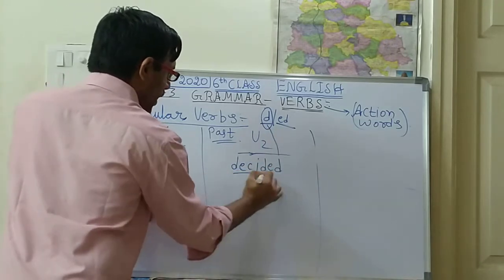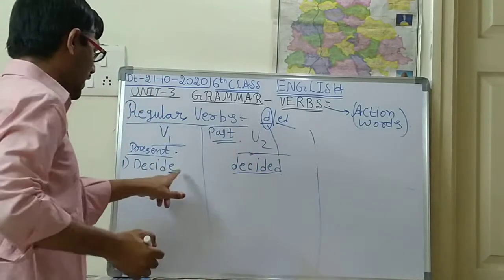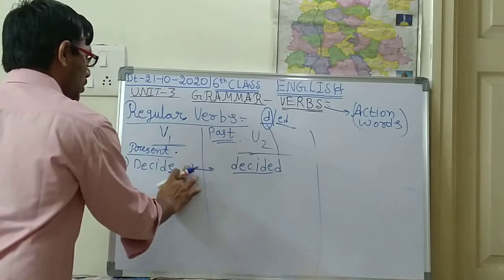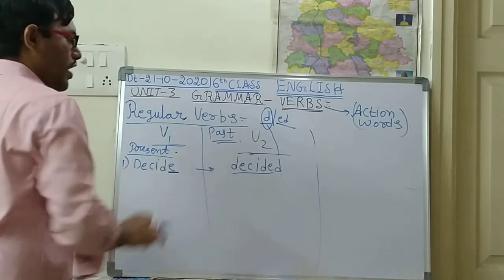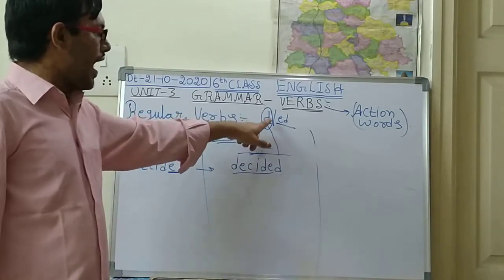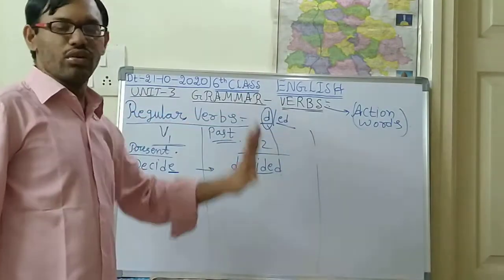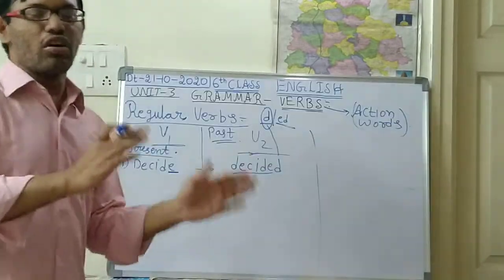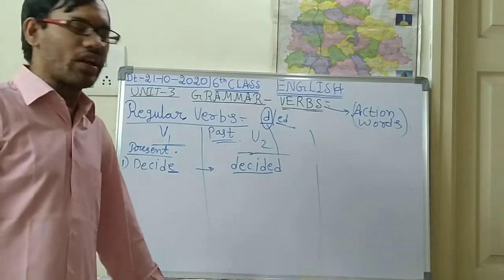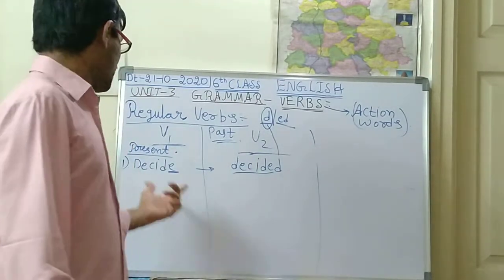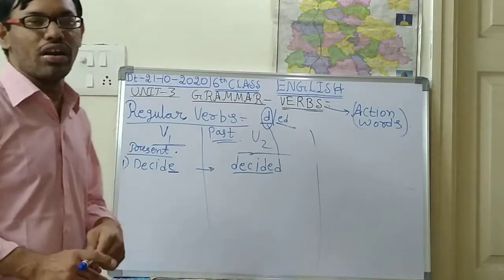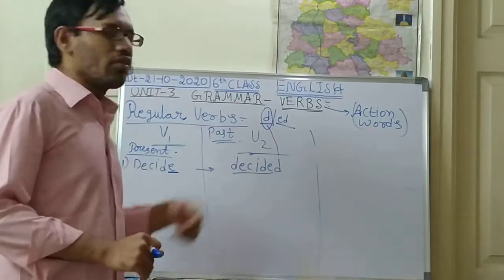So here for this word you are supposed to add only d. Decide plus d will give us decided in the past tense. Understood? I think you have understood. So regular verbs means adding either d or ed. That much only. Laughed, painted. Like this there are so many words. Like this, decided. This type of words will be called regular verbs.